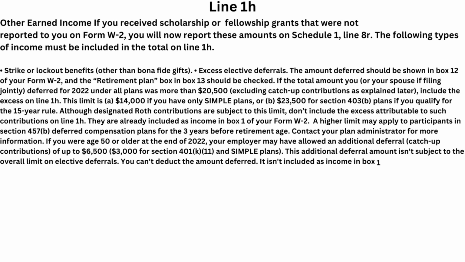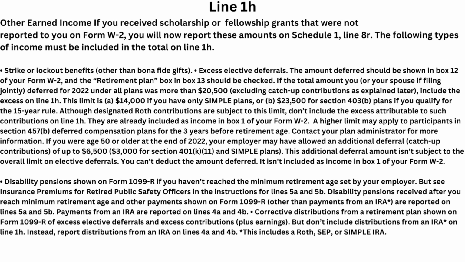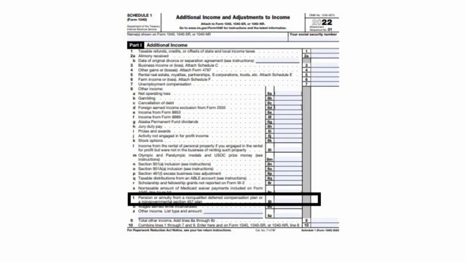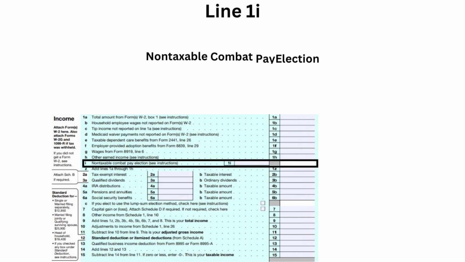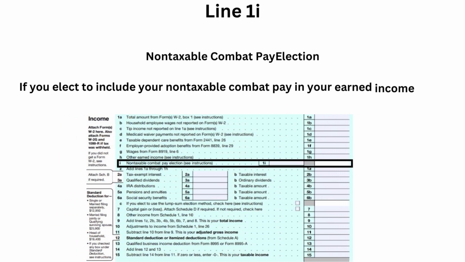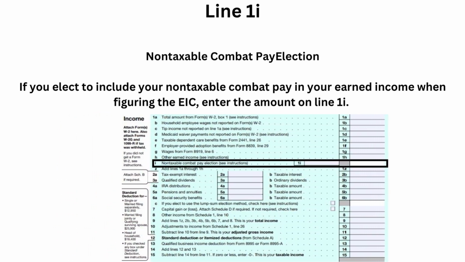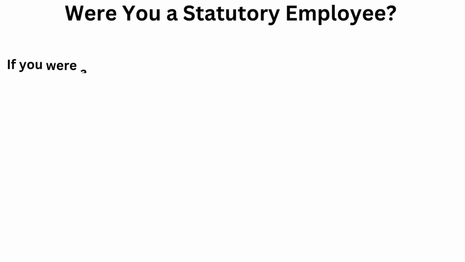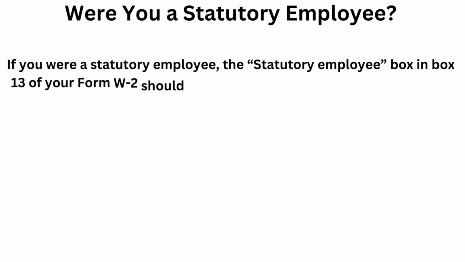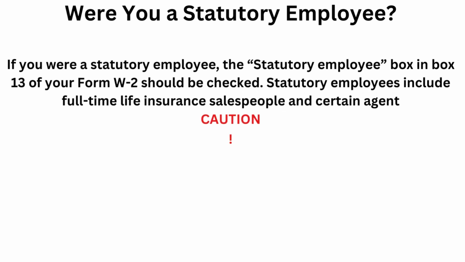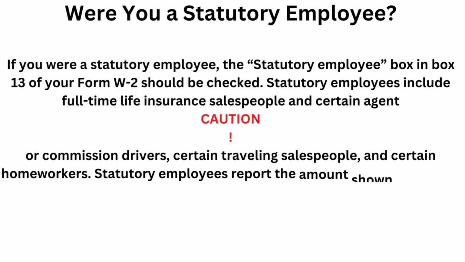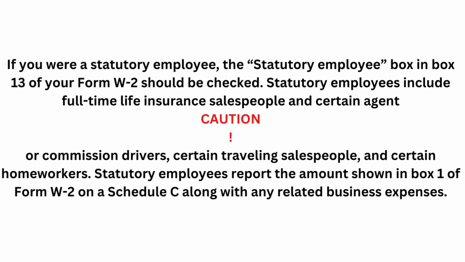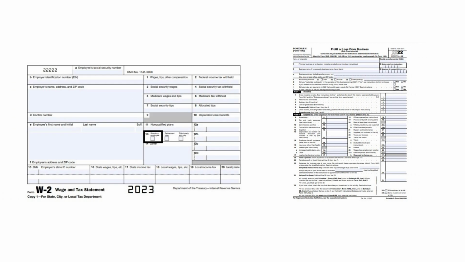If you received scholarship or fellowship grants that were not reported on the W-2, you will now report these amounts on a Schedule 1. Line 1I. Non-taxable combat pay. You can elect to include your non-taxable combat pay in your earned income. If you are a statutory employee, Box 13 of your W-2 should be checked and reported on a Schedule C. This includes full-time life insurance salespeople, certain agents, commission drivers, certain traveling salespeople, and certain homeworkers.